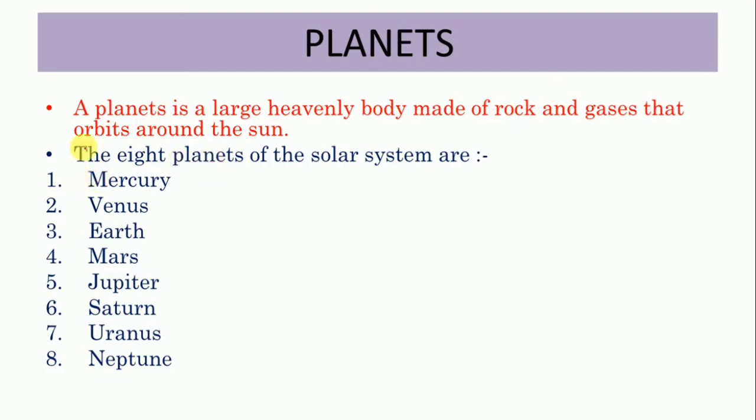Okay. Children, how many planets are there in the solar system? There are 8 planets in the solar system. Their names are Mercury, Venus, Earth, Mars, Jupiter, Saturn, Uranus and Neptune. So these are the 8 planets of the solar system.